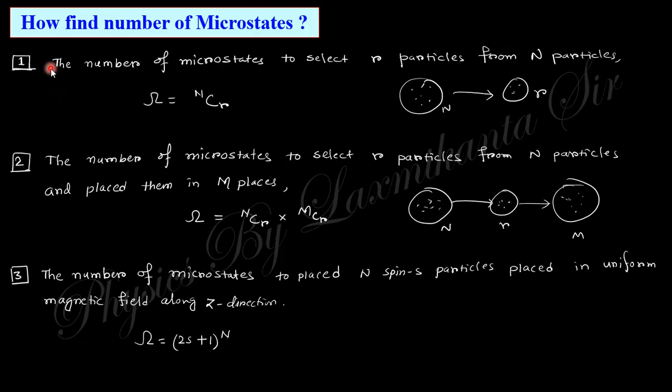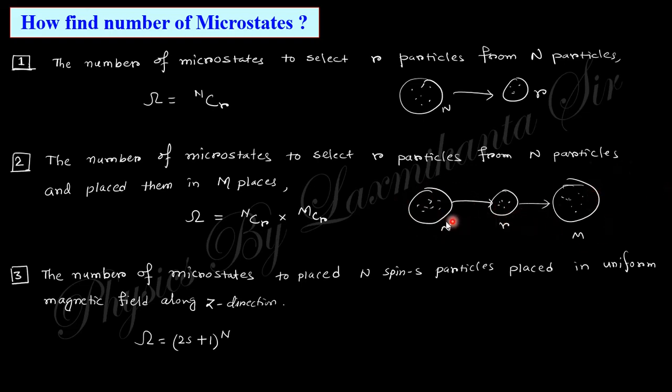Now you need to know how to find the number of microstates. For example, if you have N particles and you need to select r particles, the number of ways is NCr. This is the number of microstates of this occurrence. Next, if you have N particles, and you need to select r particles and place them in M places, that means you select r particles from the N particles and place them in the M places.